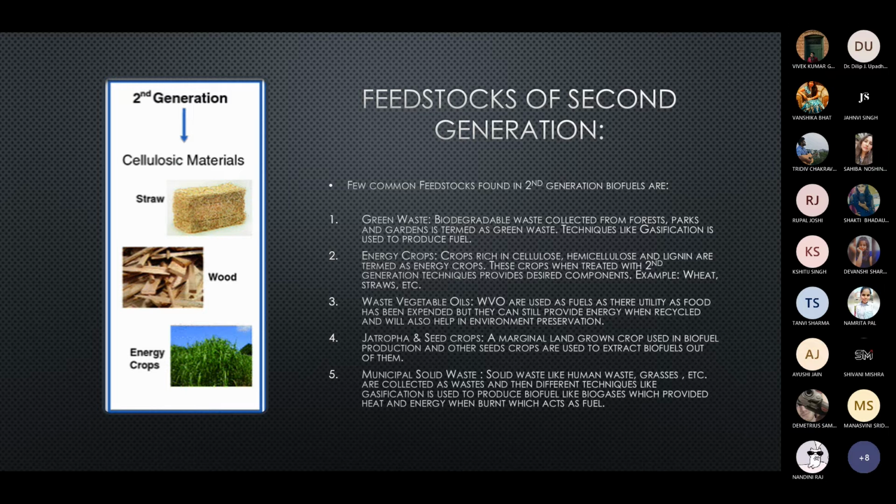As we have studied about the waste vegetable oils, they are also considered as second generation fuel, because they don't cause any harm to our natural environment, and they are readily available, easily available to us.